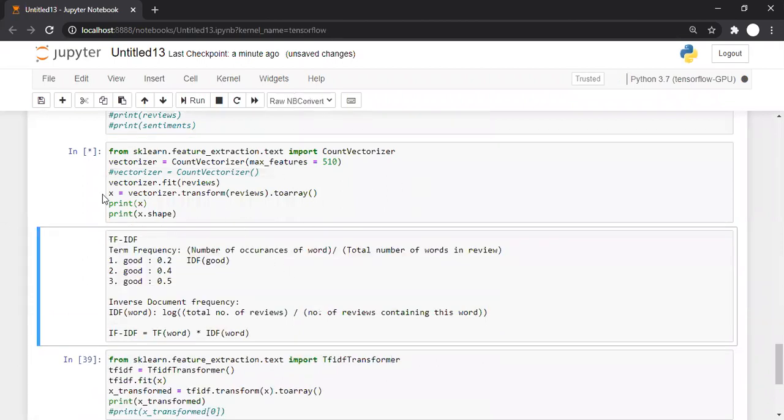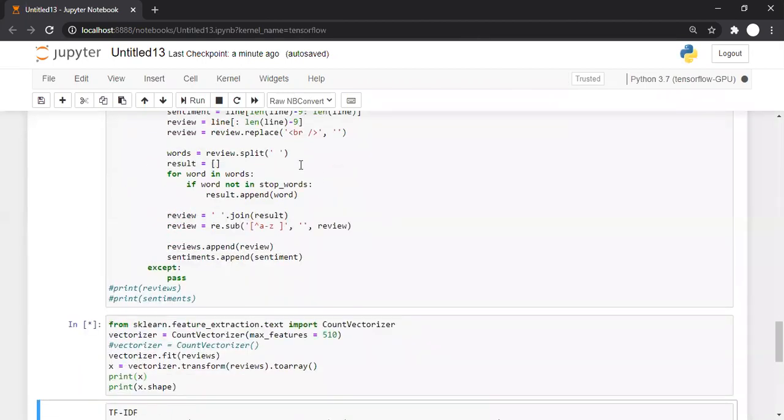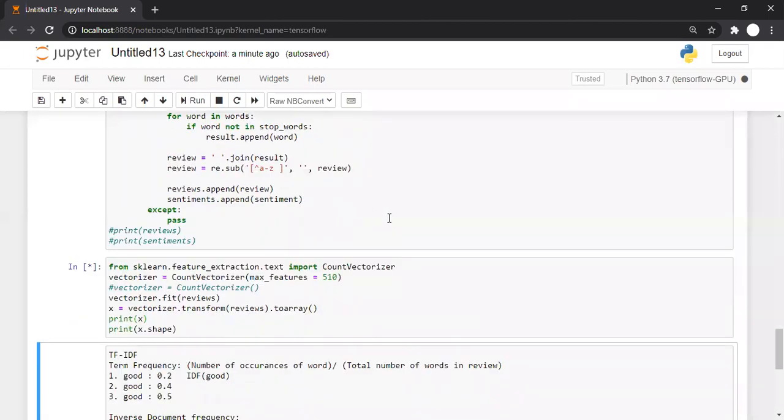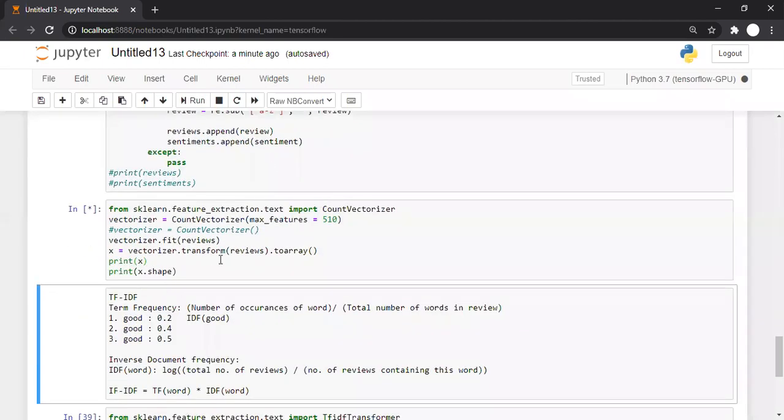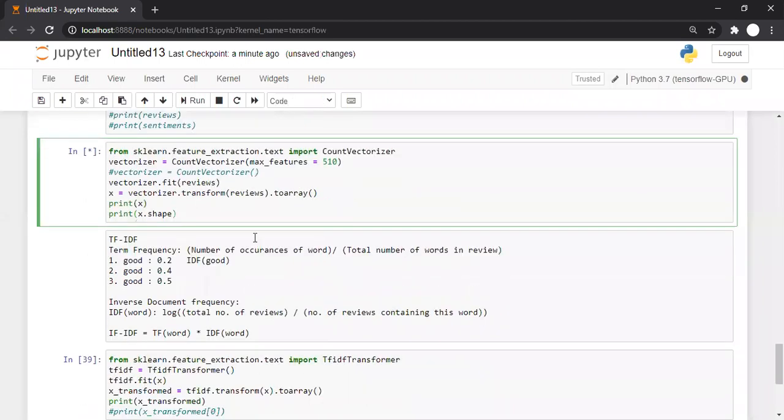The vectorizer will take some time. 510 features we asked for. 50,000 reviews are processed, and the data set contains 50,000 reviews only, as mentioned on the website. For doing all this, it took almost 2 or 3 minutes. Now let us see how much time it will take over here. Definitely this is going to take a good amount of time.